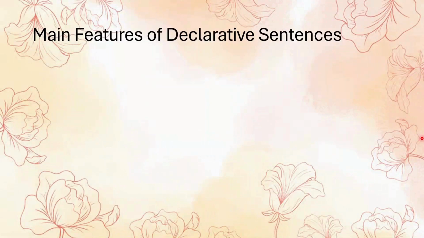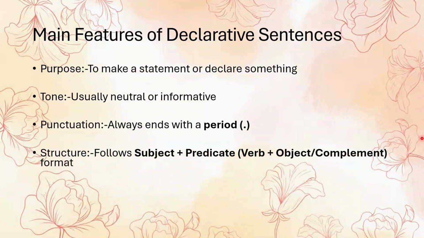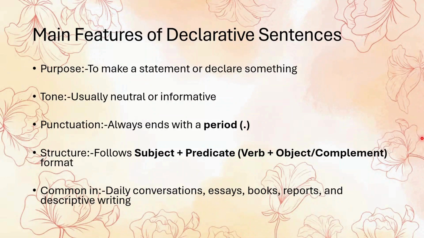Now let's move on. When we talk about declarative sentences, it's important to understand their key features, right? So that we can recognize and use them correctly in both spoken and written English. The main purpose of a declarative sentence is very simple. It is used to make a statement or declare something.